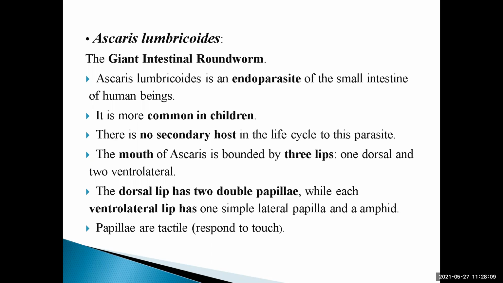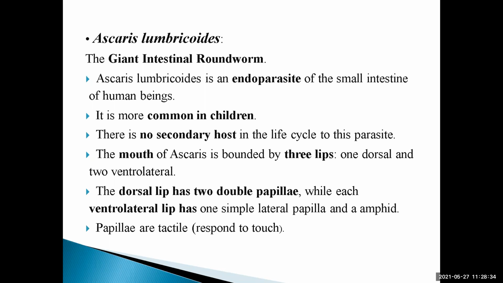So the mouth is bounded by 3 lips, one dorsal and 2 ventrolateral. The dorsal lip has 2 double papillae. Now here, as we know there is one dorsal lip, it has a double papilla, while each ventrolateral lip has a single simple lateral papilla and an amphid.